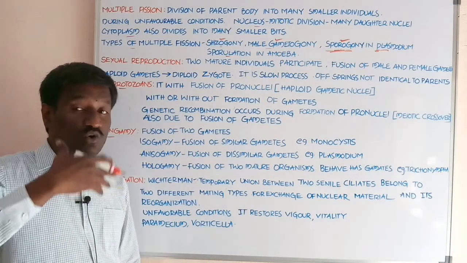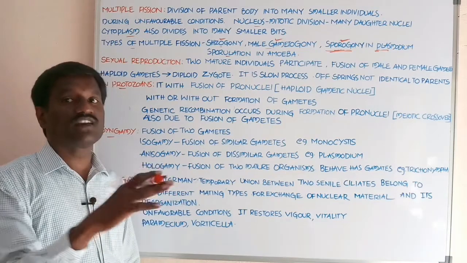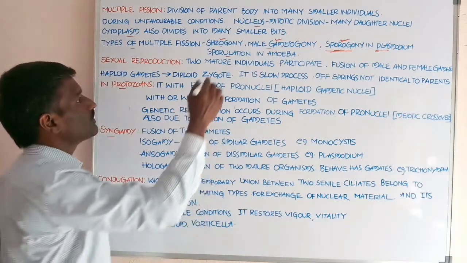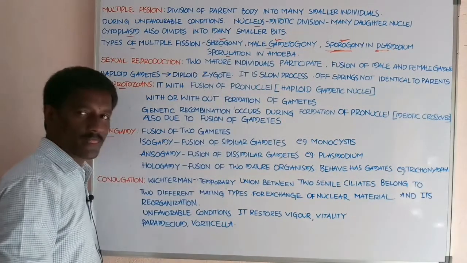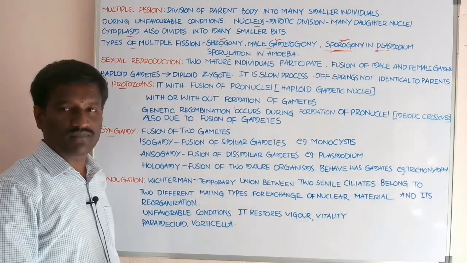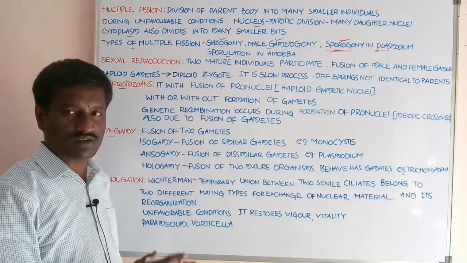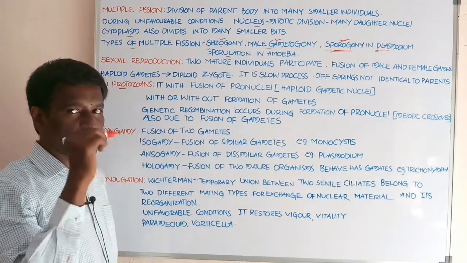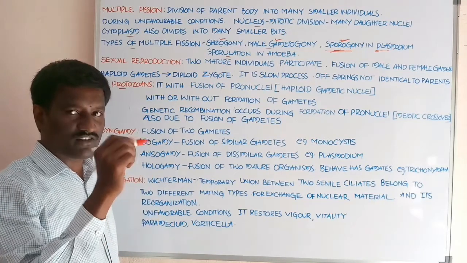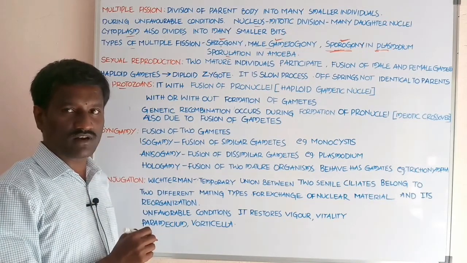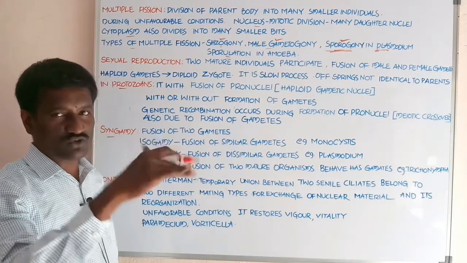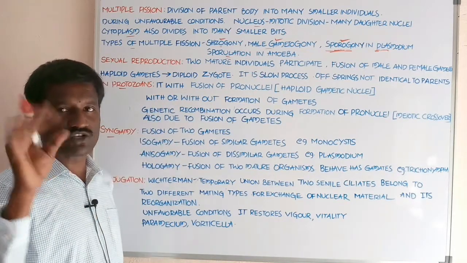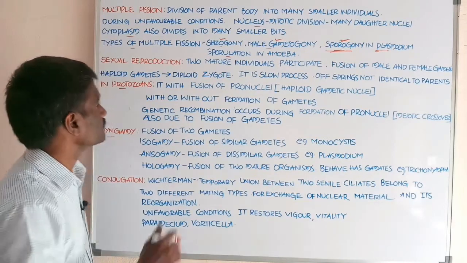When it goes through sporogony, daughter individuals called sporozoites are produced. Sporulation in amoeba: amoeba goes through multiple fission by the process of sporulation. Spores develop from the surface of the parent amoeba, separate from it, and develop into new individuals.